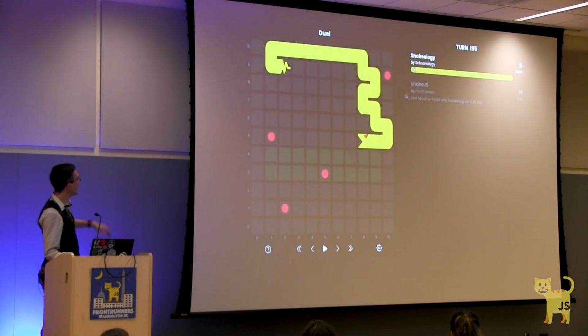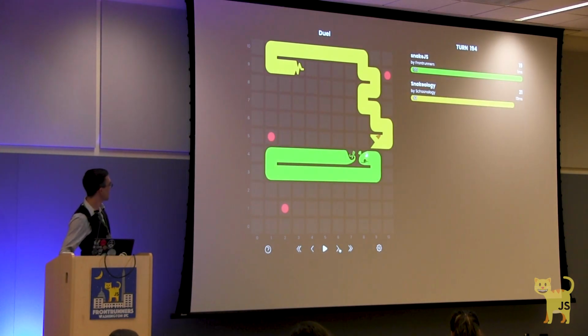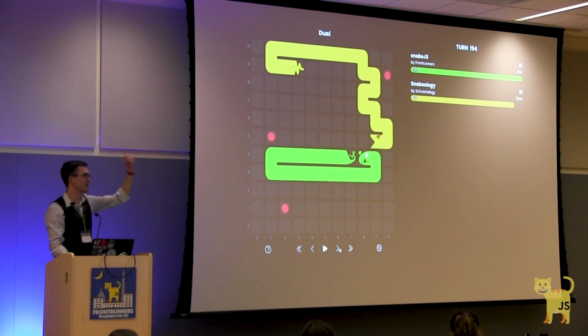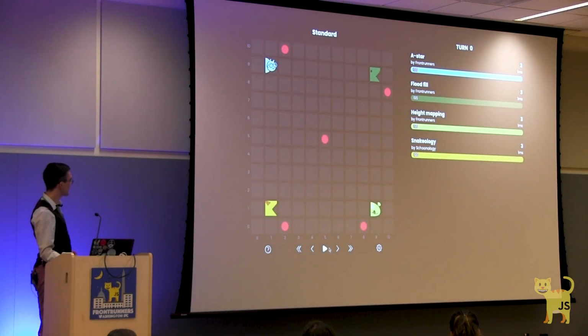There you go. And you can see on the right here, it said that they tried to go head-to-head. We can back up a step. It just so happened to get to the point where, as they both collided together, one of the snakes was longer than the other one. And as we talked about earlier, that means that one dies. But awesome. Here's a standard match.